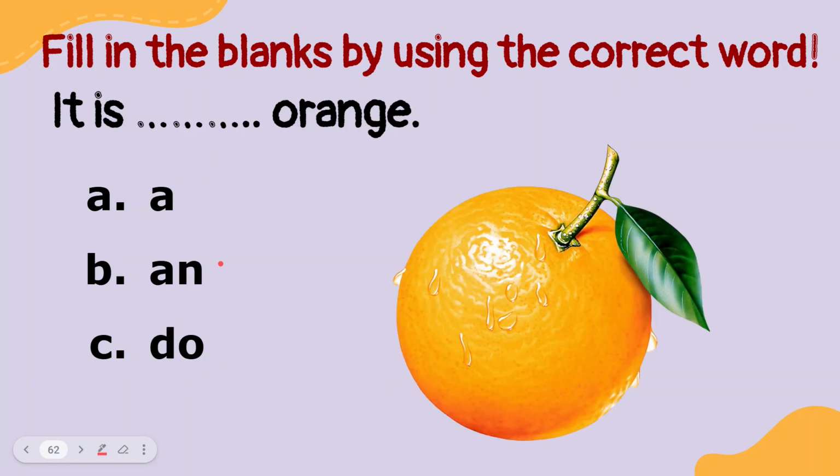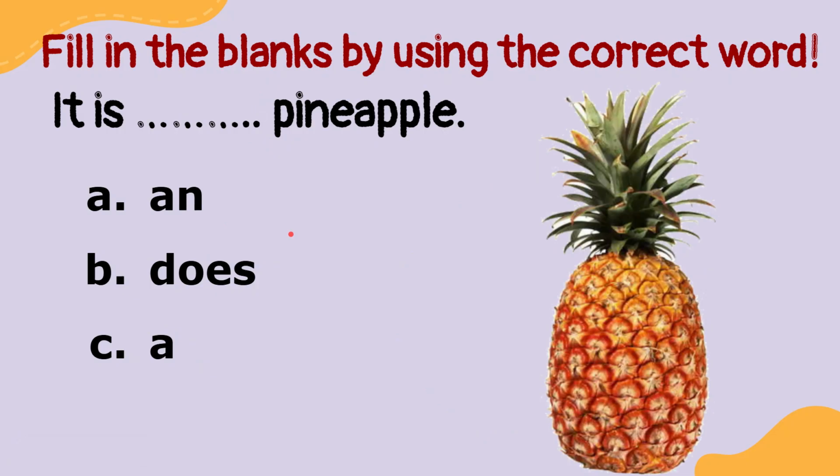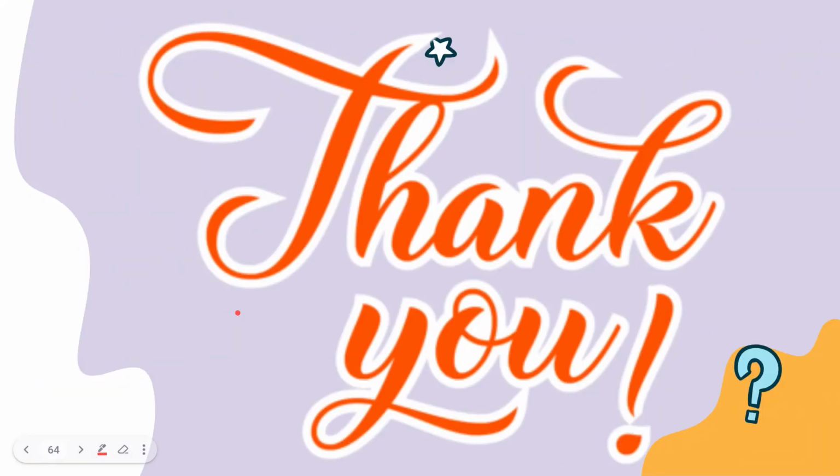How about this? It is blah blah blah orange. A, an, or do? Because the first letter here is a vowel, it means we have to use an. It is an orange. Now look at this. It is blah blah blah pineapple. In this word, the first letter is P. It's a consonant. It means we have to use a. It is a pineapple.